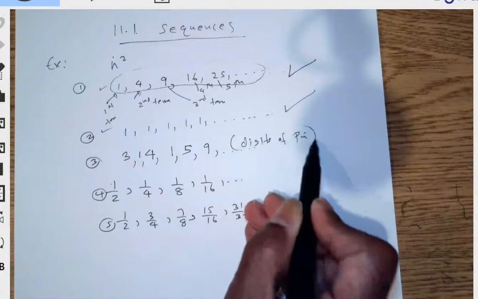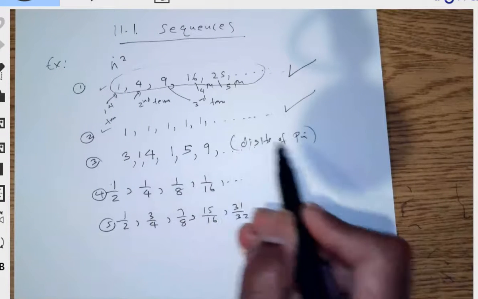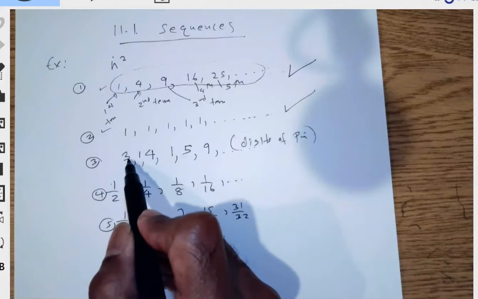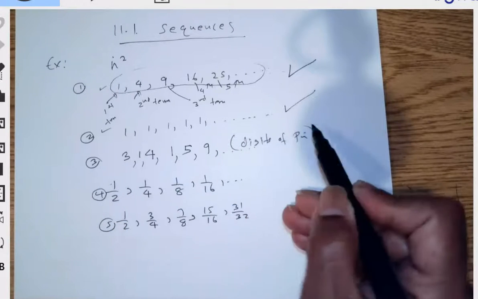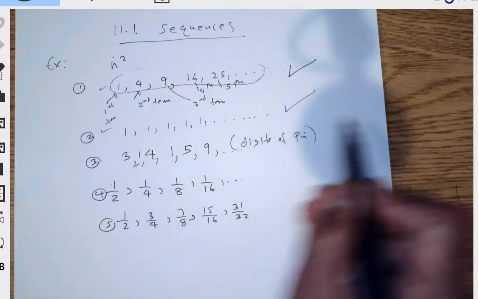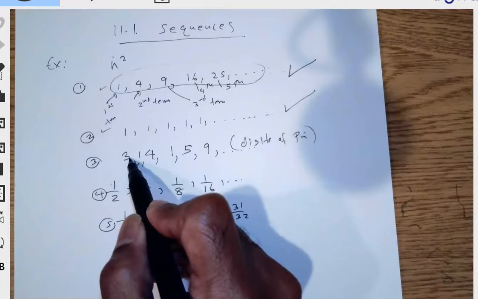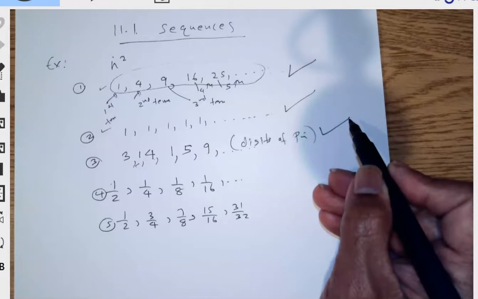You know that the digits of pi go on forever, right? 3.14. That's also a sequence because you can say this is the unit digit, then the first decimal, the second decimal, the third decimal, and so on. So this can be the first digit and second digit and so on, of pi.